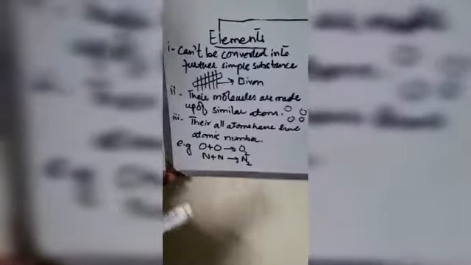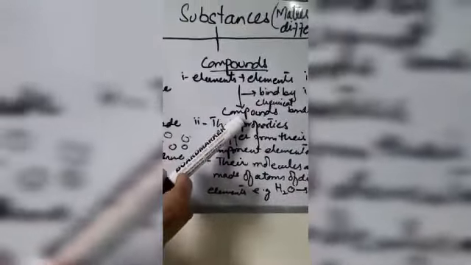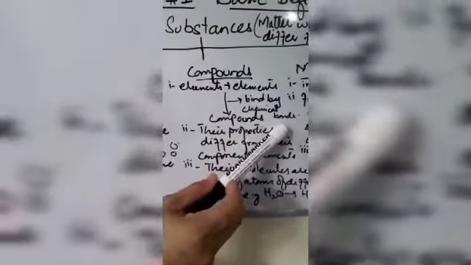Atoms are similar in which sense? That is, their atomic numbers are the same. For example, atoms of oxygen combine to form oxygen element. Atoms of nitrogen combine together to form nitrogen element. Second category is compounds. A compound is a pure substance, and it is formed when elements combine, resulting in the formation of compounds. And these elements bind by chemical forces of attraction, which are known as chemical bonds.